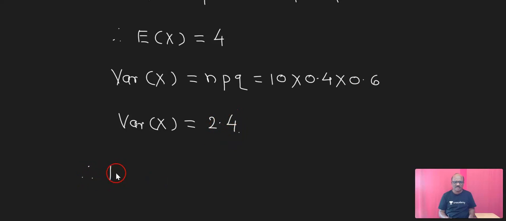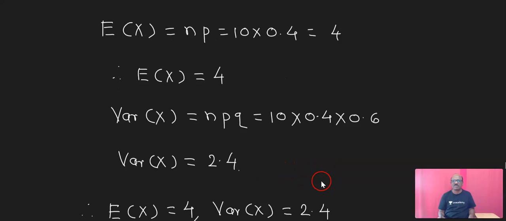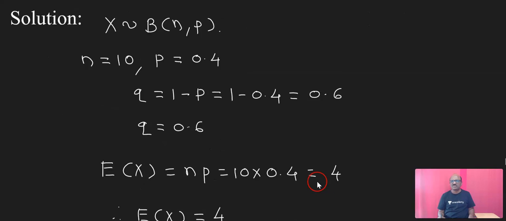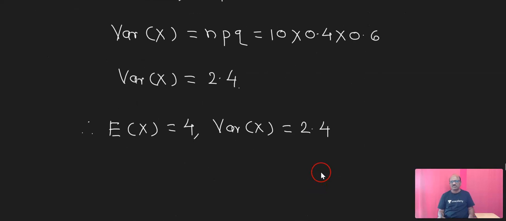Therefore, E of x is 4 and variance of x is equal to 2.4. These are the values that we wanted to find out.